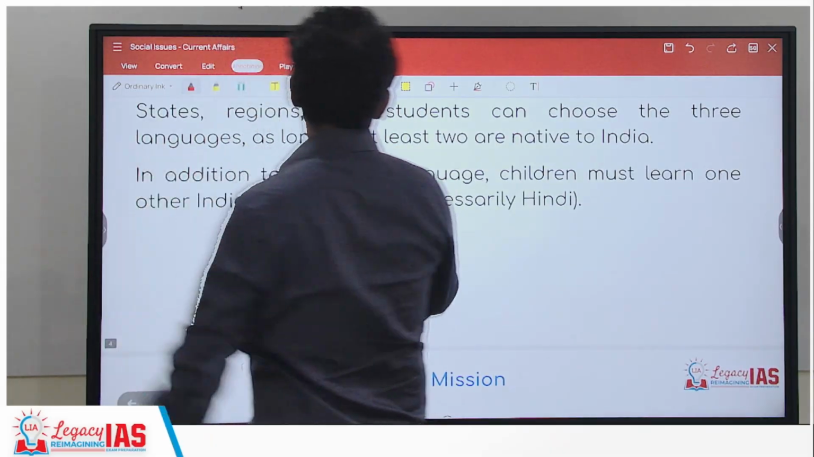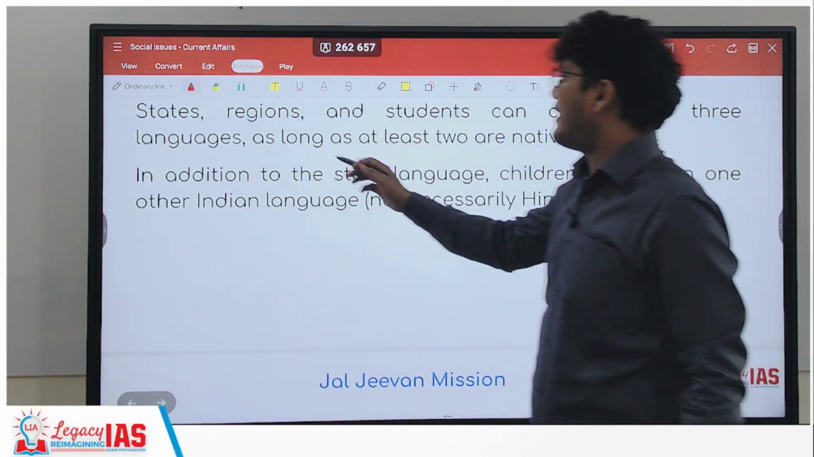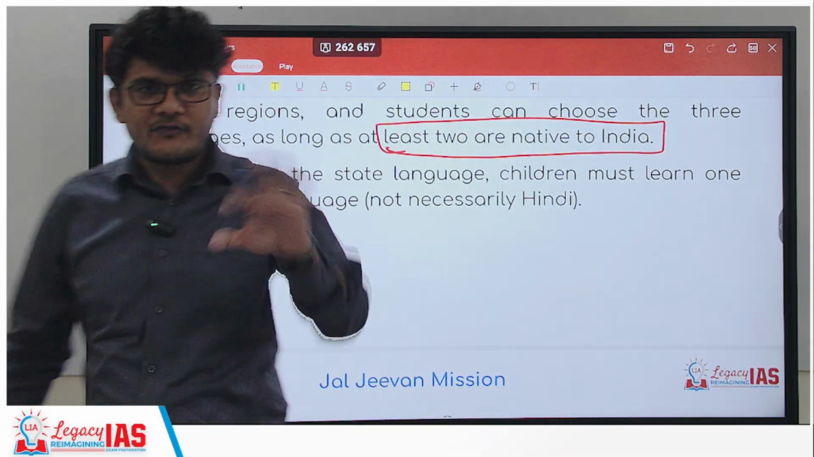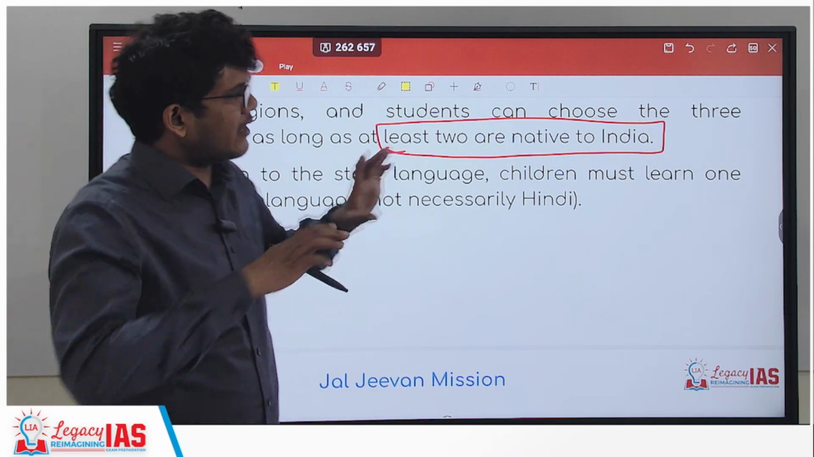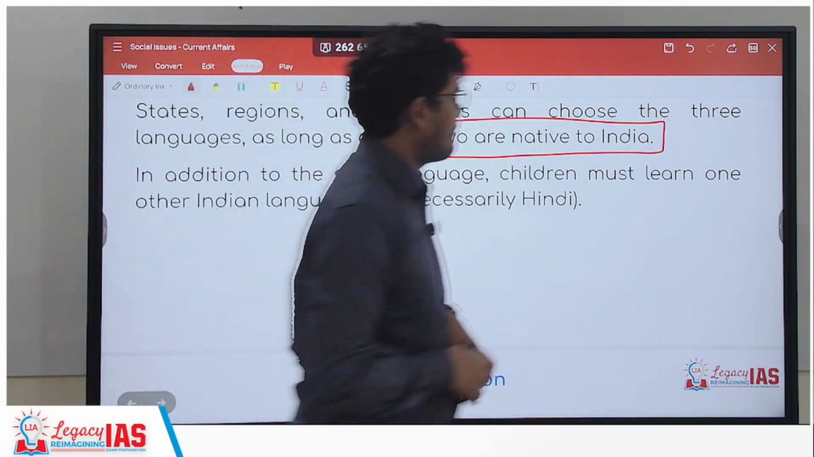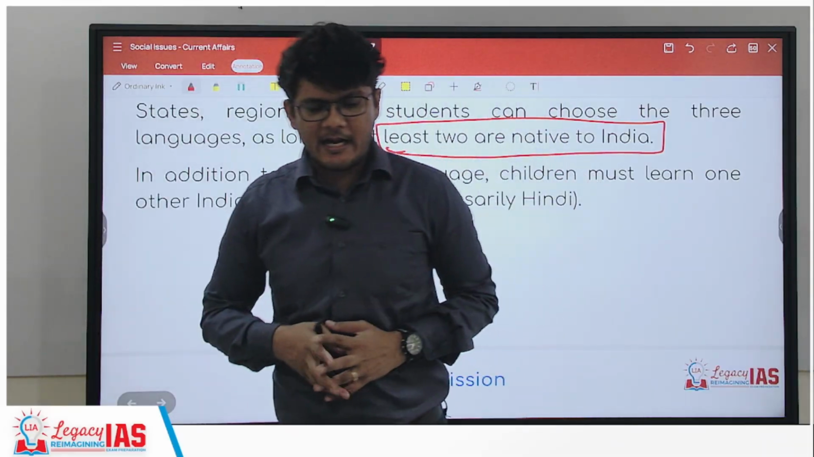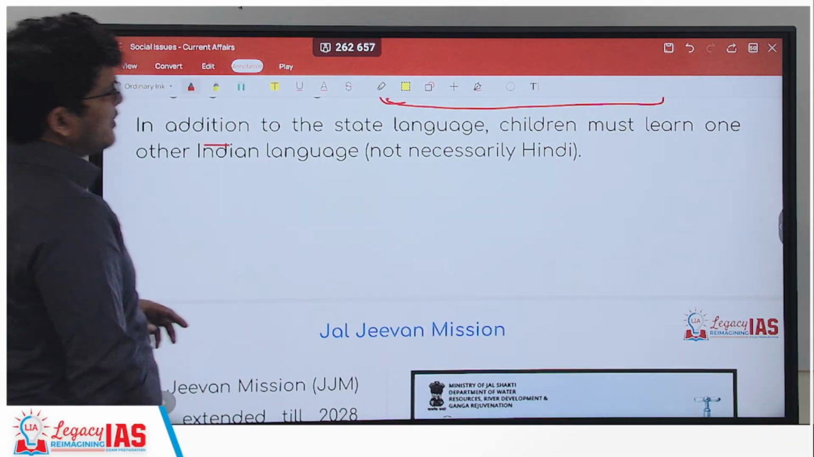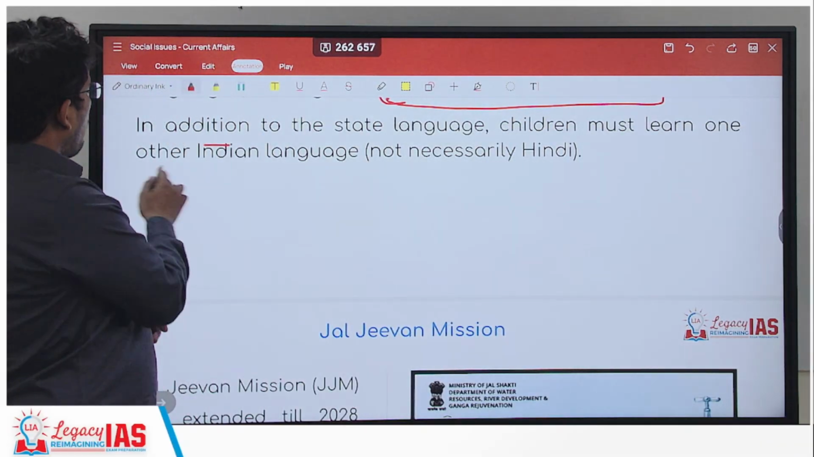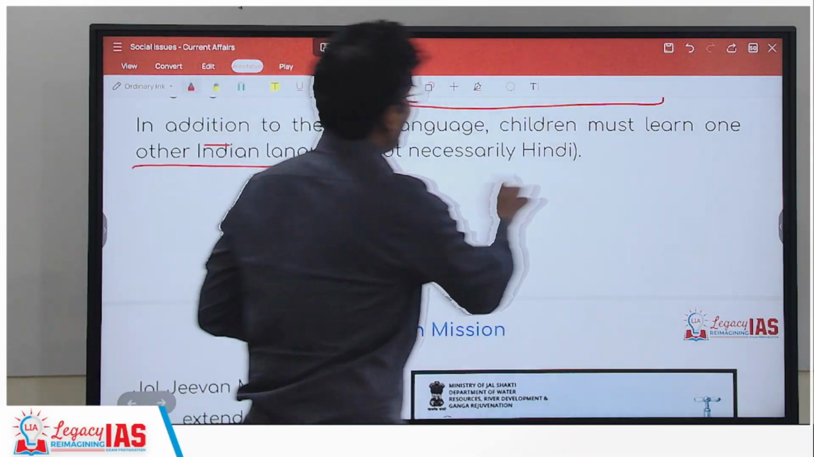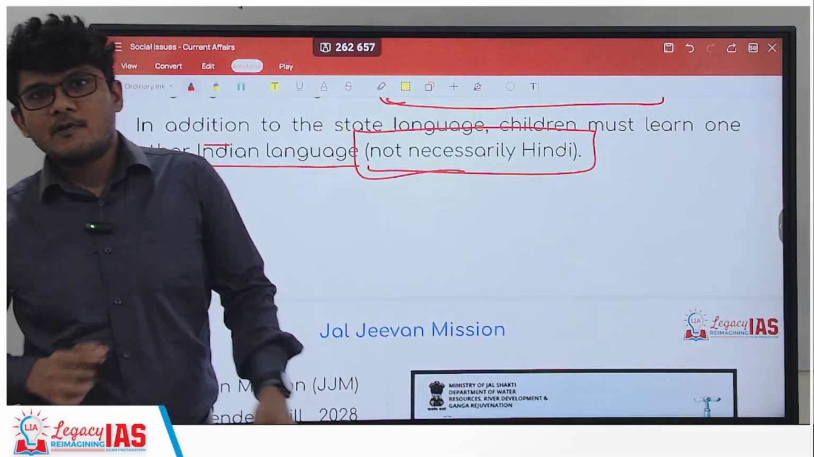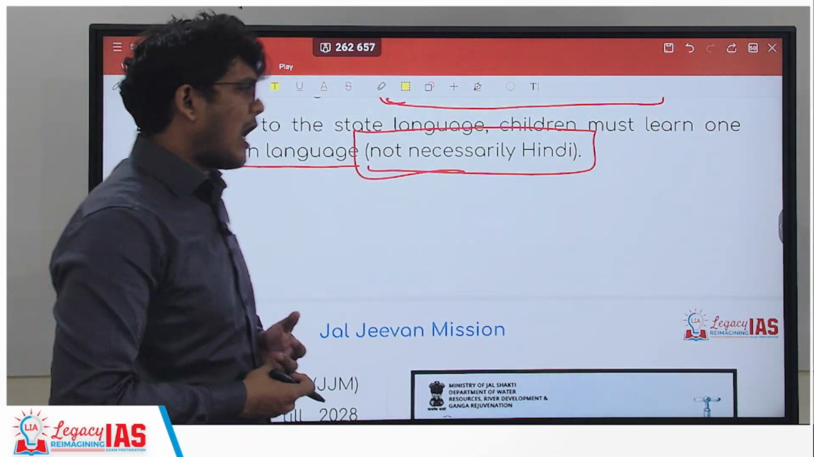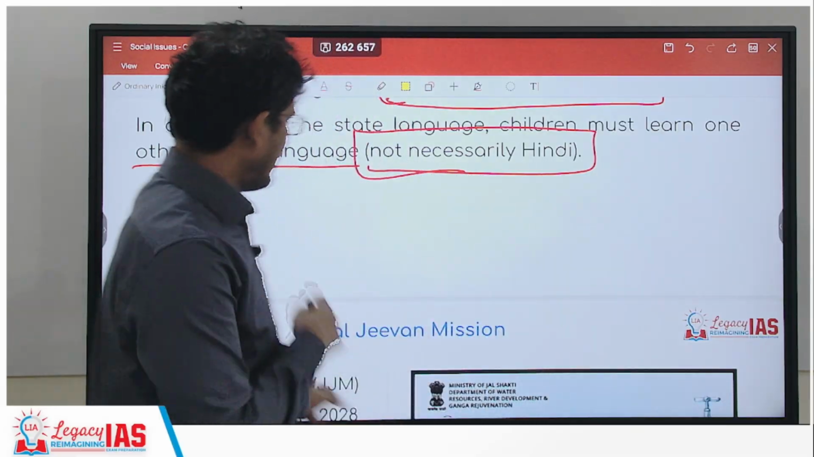So what it is saying is, states, regions and students can choose the three languages as long as at least two are native to India. Now this is better. They can choose three languages, at least two should be native to India. That means the third can also be a native Indian language, but at least two have to be native Indian languages. In addition to the state language, children must learn one other Indian language, not necessarily Hindi. It is not necessarily Hindi. So somewhat better conditions are there over here than the 1968 one.